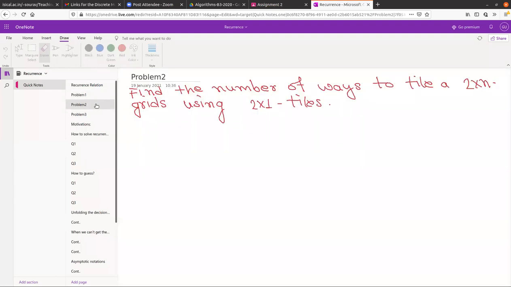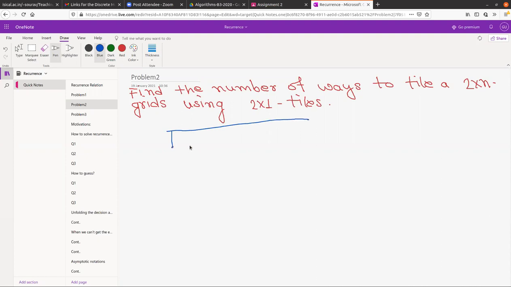Now, let us try to see some other problem, which is the same as before, and these problems are actually interesting. Here you have a 2 cross n grid. So a 2 cross n grid means a grid like that. Okay, this is a very bad grid. You have to tile this using tiles like that, and you have to count how many ways you can do it.